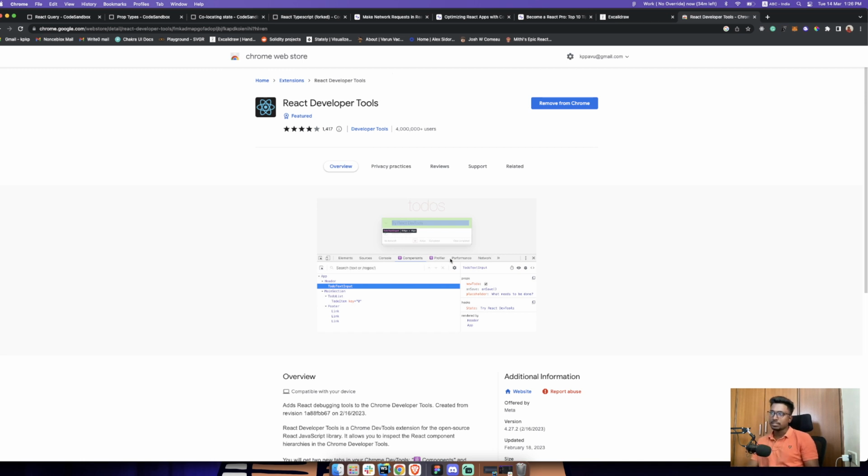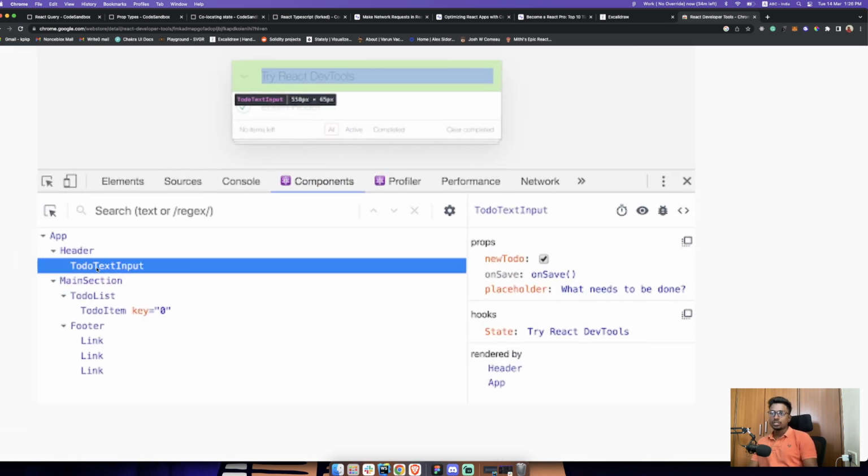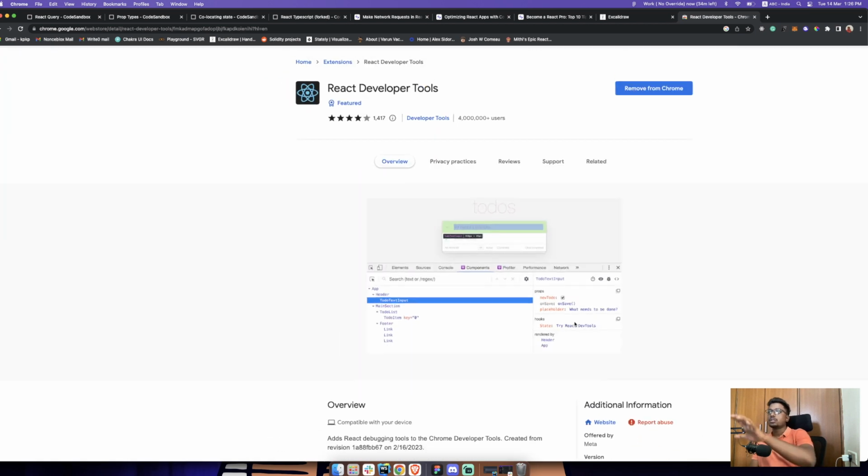Like you can see here, right? Let's say you click on this to-do text input, it shows what props and states you have. Based on that you can click on it and update it. Let's say I want to update this state from "try React devs" to "awesome React dev tools". I can just click on this and start typing, and that will reflect in the application. So you get access to directly modify the states and props from this tool.